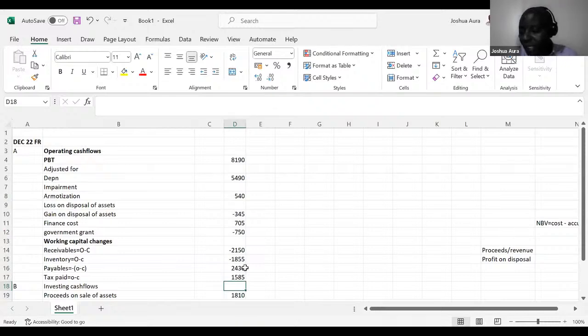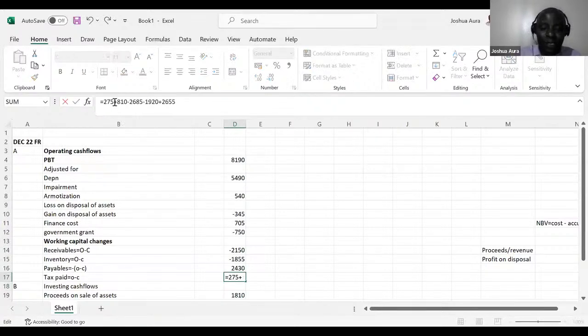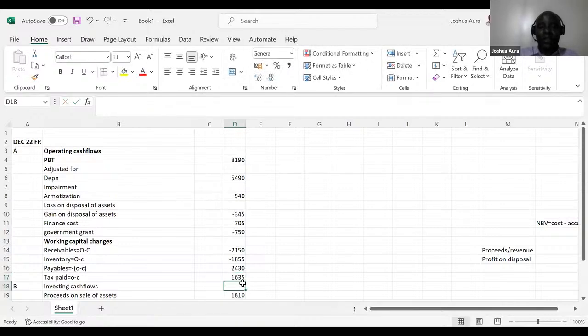It is 27.75. Let me come back to this tax. Why am I getting different figures? It is 27.75. Let me put this 75 there. Will it make a difference? So is there somebody who is getting 16.35? Yes, 16.35. But now remember, here you don't even have to include that minus at the beginning.